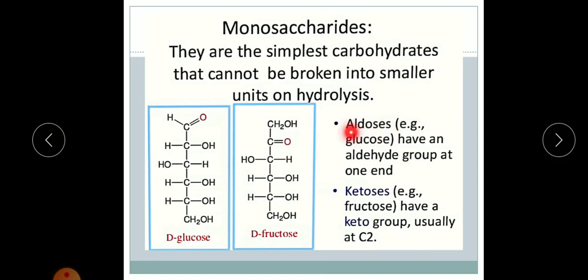Aldo means aldehyde, so monosaccharides with an aldehyde group are called aldoses. Ketoses have a keto group usually at carbon number 2. Aldoses have the aldehyde at carbon number 1, and ketoses have the ketone functional group at carbon number 2.